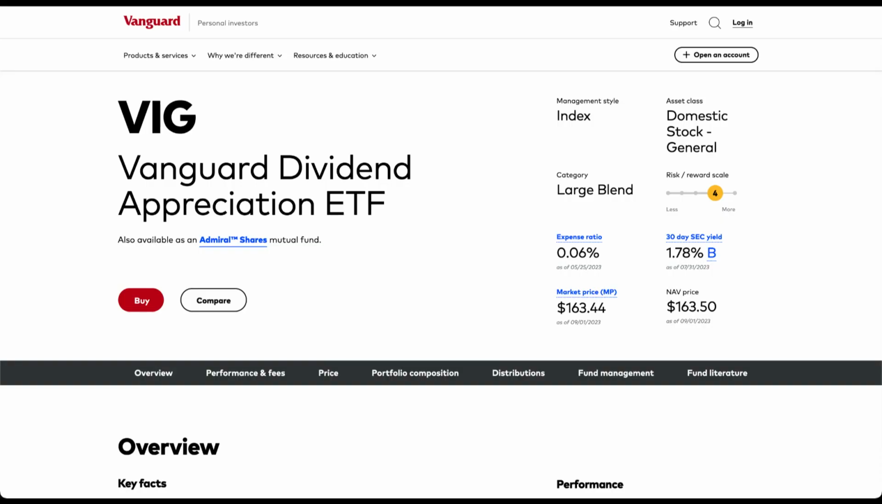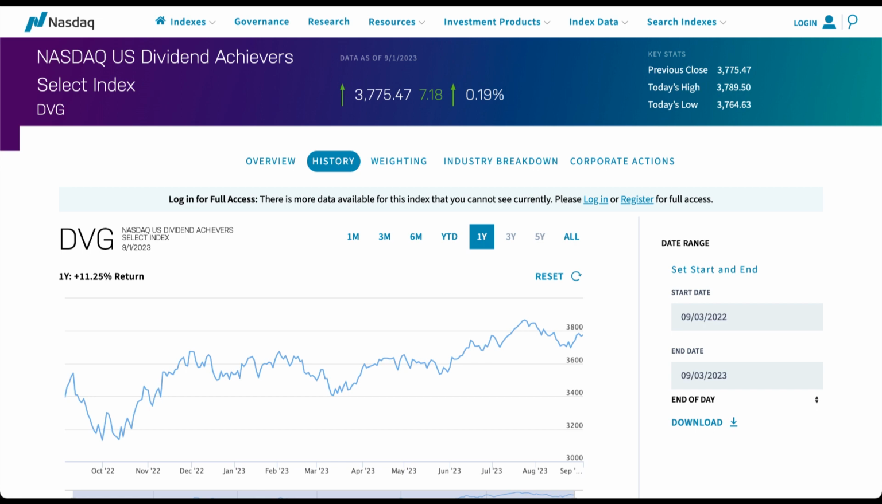On the other hand, we have VIG, which is another exchange-traded fund, and it's managed by Vanguard, one of the largest and most reputable investment management companies in the world. VIG's primary goal is to track the performance of the Nasdaq US Dividend Achievers Select Index. This ETF emphasizes companies with a history of increasing their dividends over time, making it an attractive choice for those seeking both dividend income and potential for dividend growth.